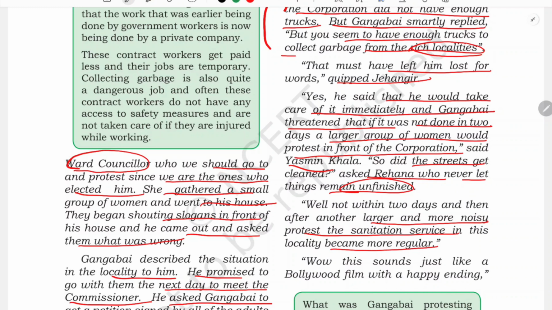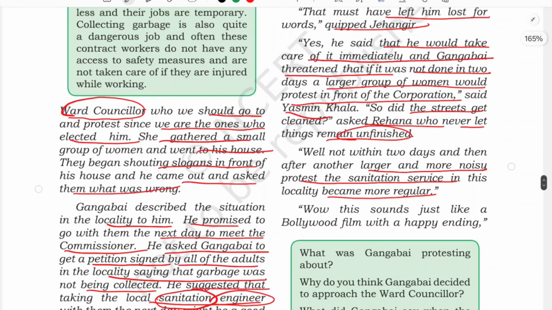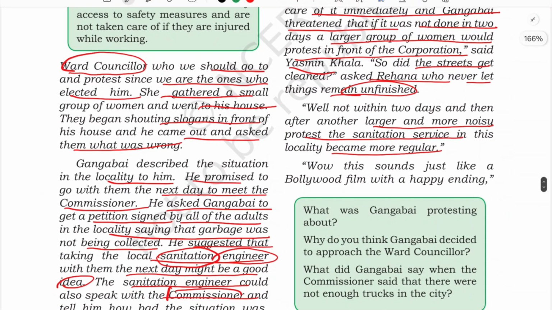The women were angrier and went into a much larger protest than before, and they protested much more regularly, and only after that was the garbage cleared. That is why the children are now able to play cricket in the street. Otherwise, if the garbage were all over, they would not be able to play, isn't it?